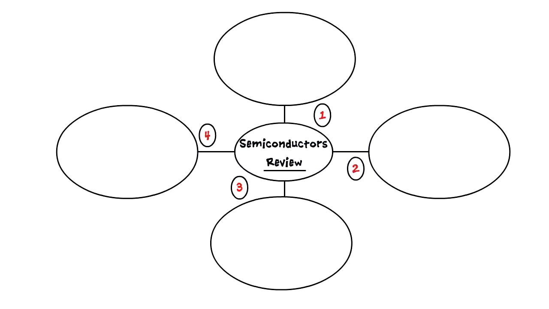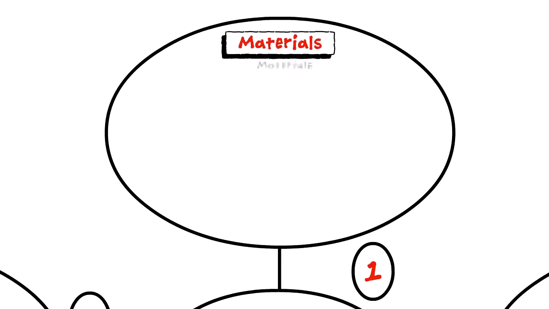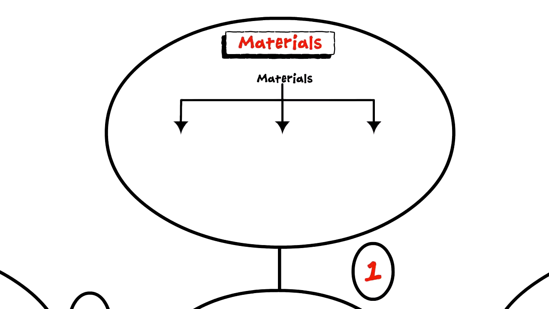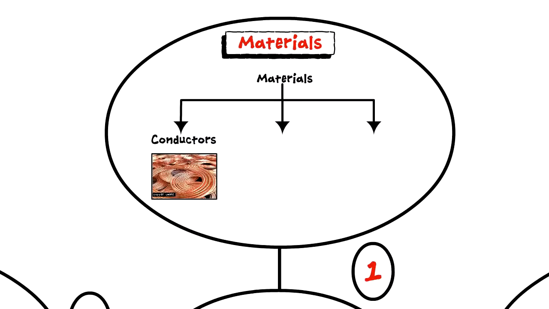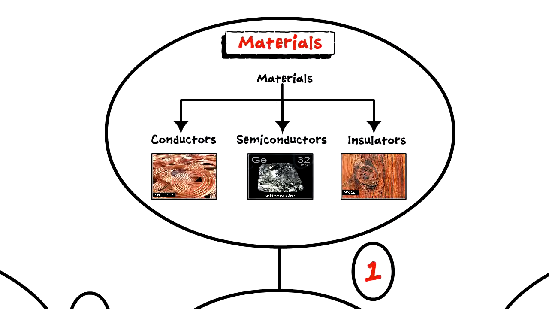Now let's have a quick review of what we have learned in this lecture. We categorize the materials into 3 main parts: conductors, having excellent current carrying capacity, insulators, having approximately 0 current carrying capacity, and semiconductors, having current carrying capacity between conductors and insulators.